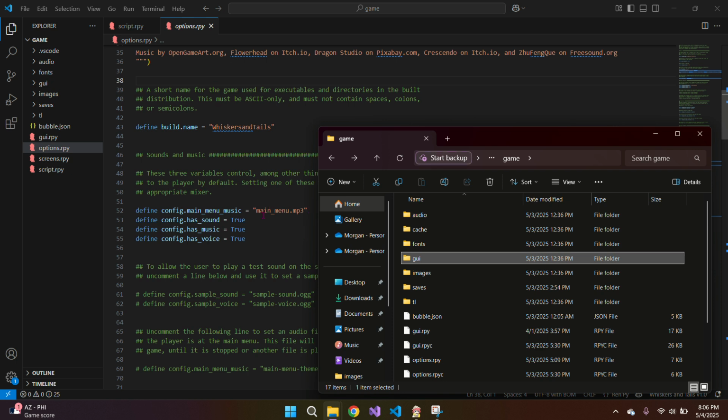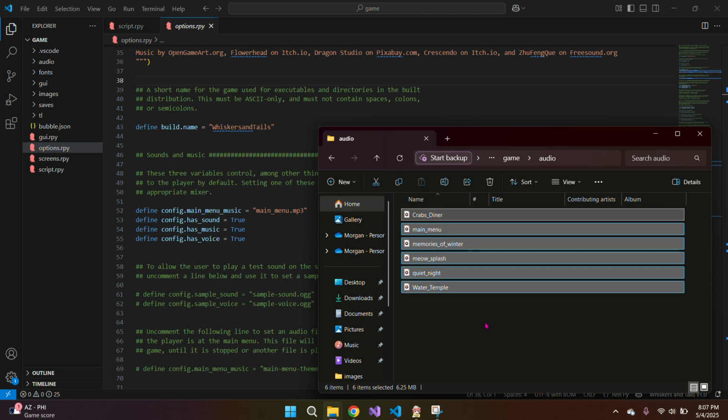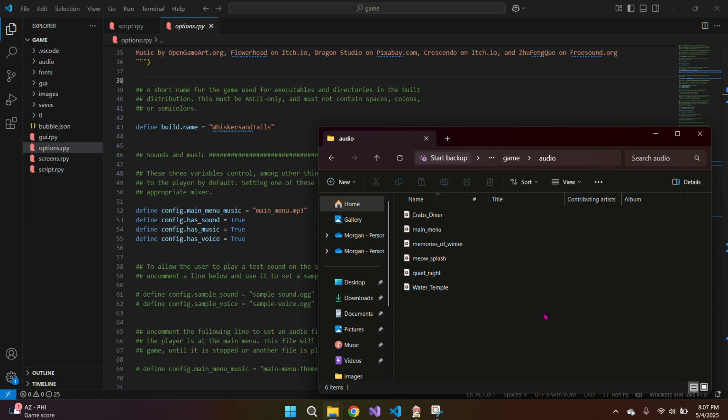And then also here I added main menu music. Oh, another really cool thing I did, I totally forgot about this. Most of this stuff were WAV files, and I ended up getting this app, Audacity. I've used it before a really long time ago, and I just converted them to MP3s because for whatever reason, RenPy is kind of picky about WAV files, and the easiest way to fix that is just converting them.